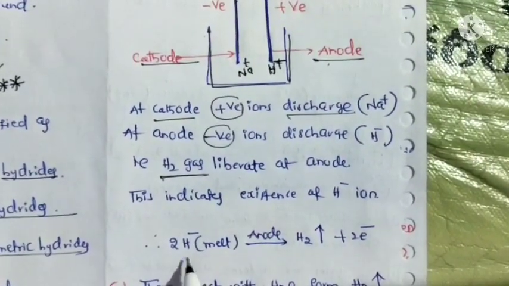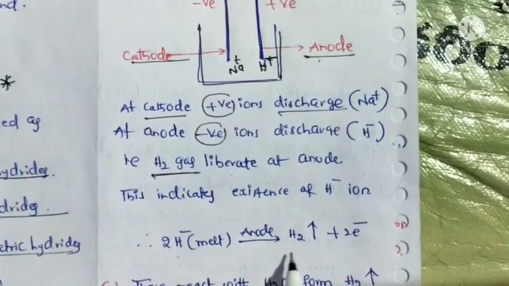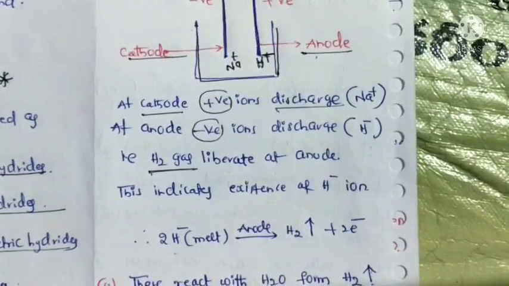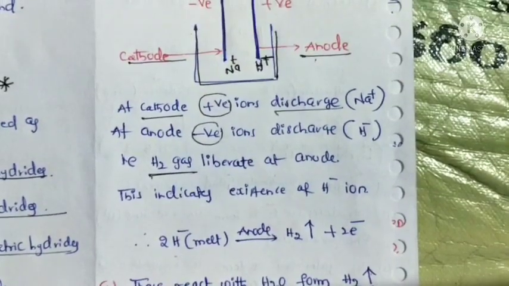This is the reaction at the anode: two hydride ions combine to form hydrogen gas, and 2 electrons are emitted.